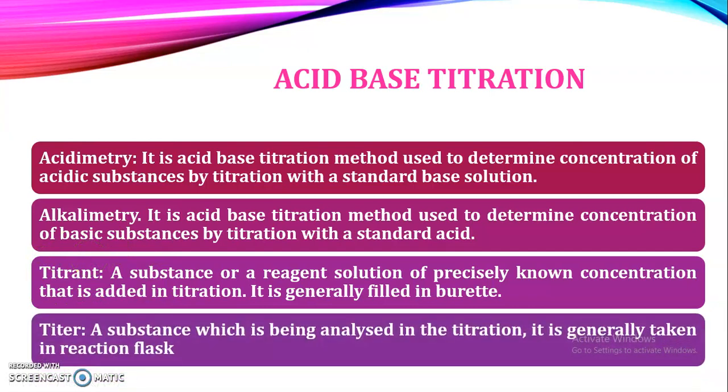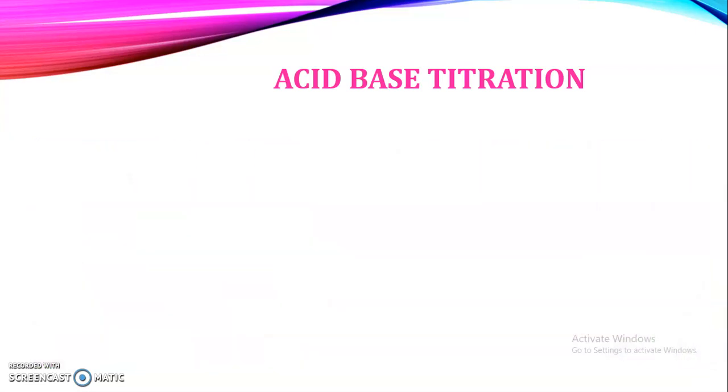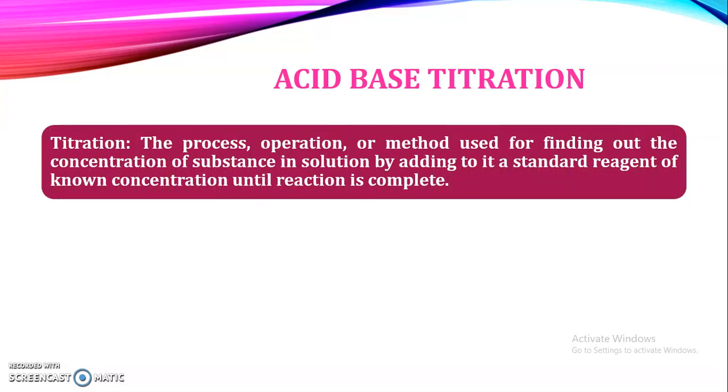And what is the meaning of titer, which is also known as the titrate? A substance that is being analyzed and whose concentration is not known. Though generally the titrant is taken in the burette, not all the time, while the titrate is generally taken in the conical flask or the reaction flask, but not always. These two important terms, titrant and titer, are useful in acid-base titration during practicals also. Titrant is the substance whose concentration is known, and titrate means the substance whose concentration is unknown. Now, what is the meaning of titration?